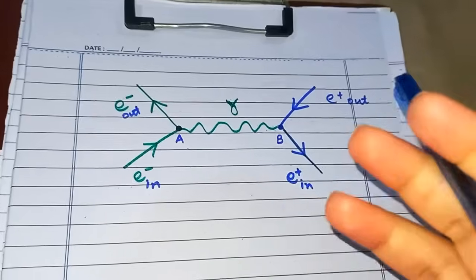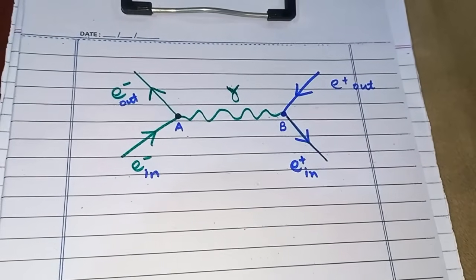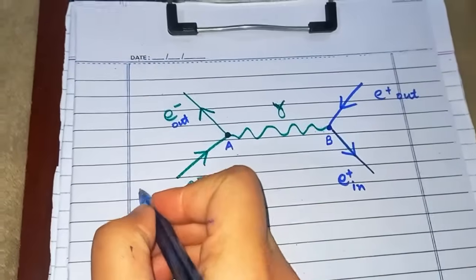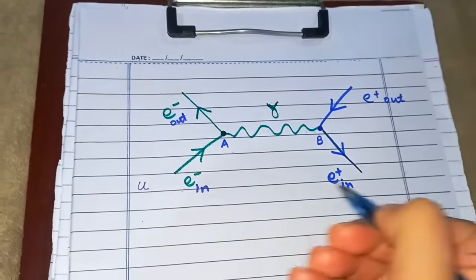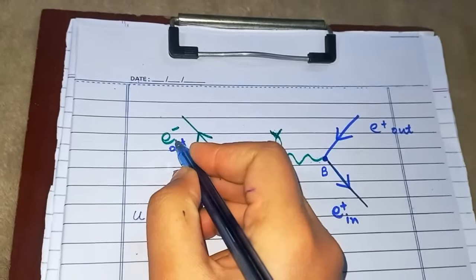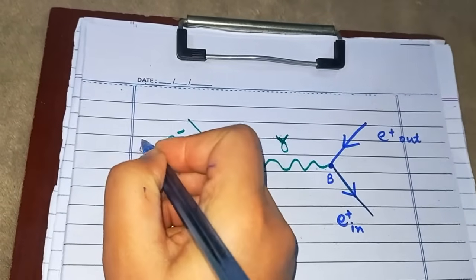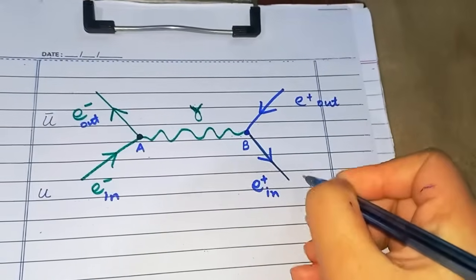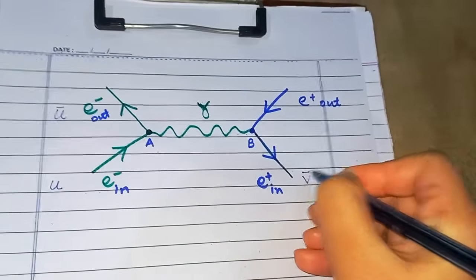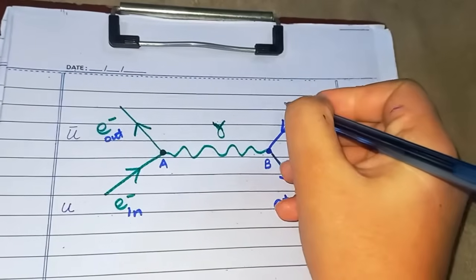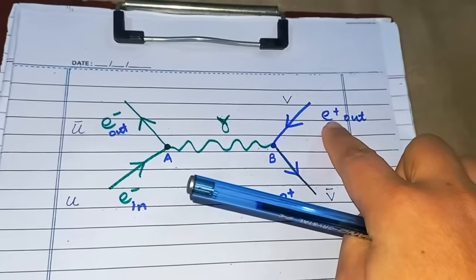Now let's write down the wave functions and momentums for each of these expressions. This is the incoming electron, its wave function will be u. This is the outgoing electron, its wave function will be u bar. This is the incoming positron, its wave function is v bar, opposite. And it is v for the outgoing positron.